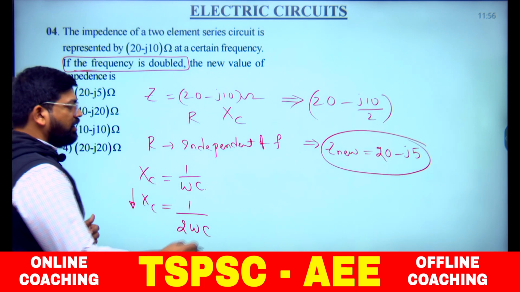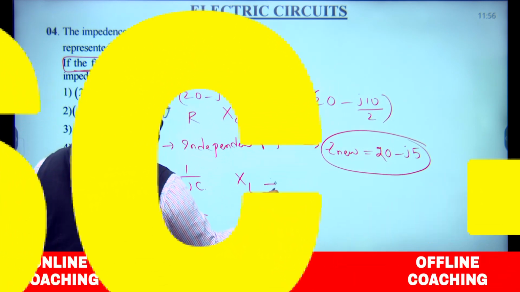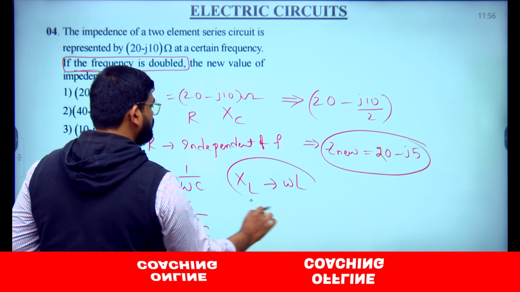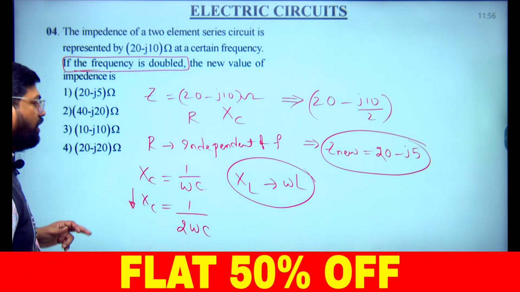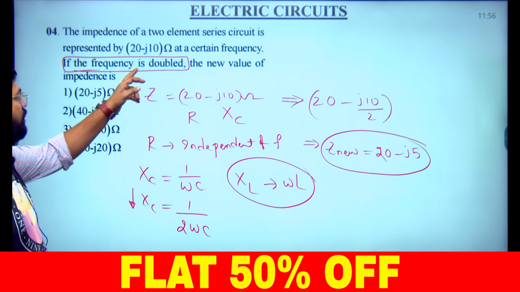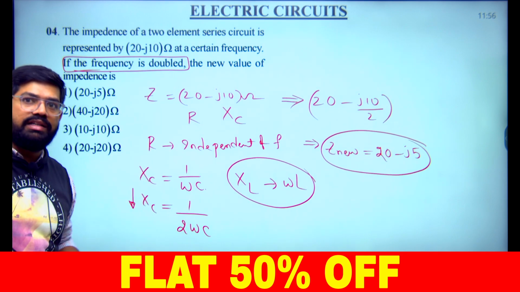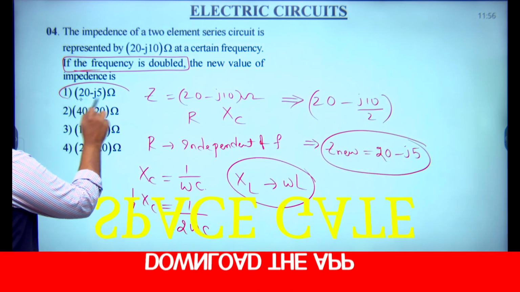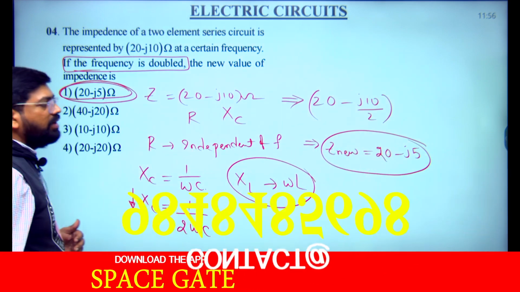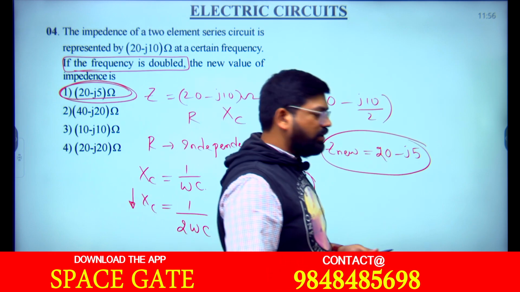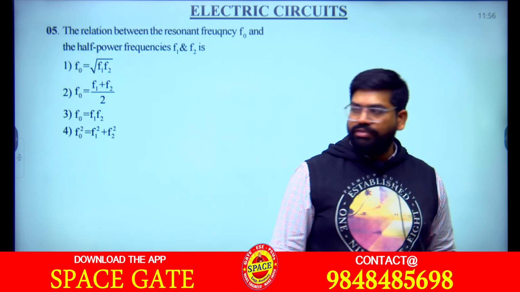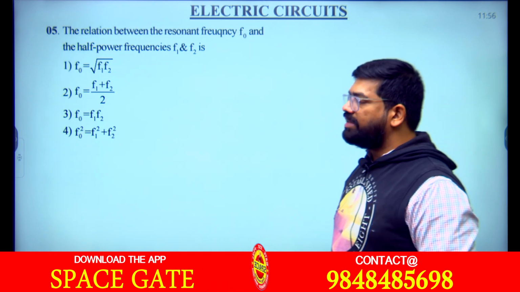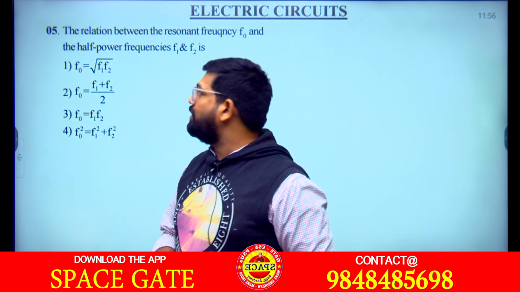If it is inductive reactance XL, what do we get? Omega L, so it is directly proportional to frequency. Capacitive reactance has an inverse relation, so frequency doubled means capacitive reactance becomes half, or 1 by 2 times. So which one is matching with our result? 20 minus j5, so this must be the correct one. Next question.